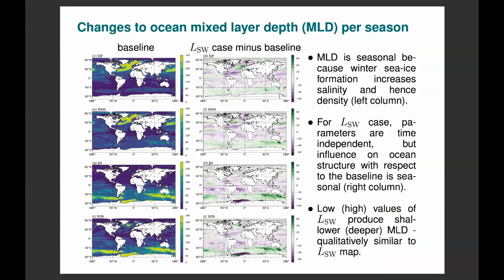But you might also notice that even though the parameters are independent of time, the influence that they have on the model is seasonal. So you'll see that there are larger changes to the model where the mixed layer depth is deeper. In that way, these parameter maps are serving not simply as a shifting or an offset to the model, but are modifying how the dynamics are behaving.